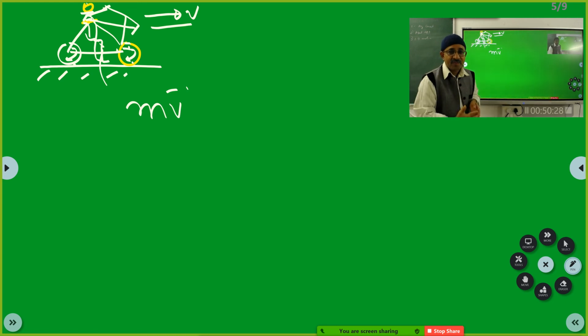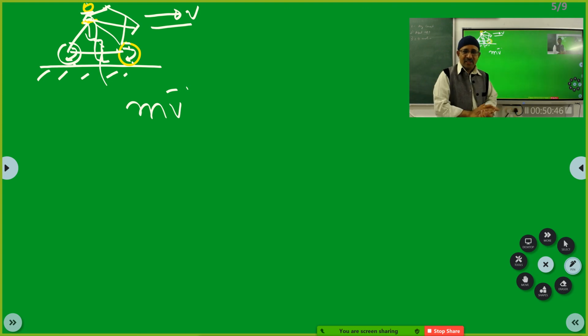It will skid. Why did it skid? See, when you are going in a cycle and you smoothly turn, it will not skid. But supposing you are going with full speed, suddenly turn, then you will skid. I hope you have followed the cycle like that. Did you understand the difference?